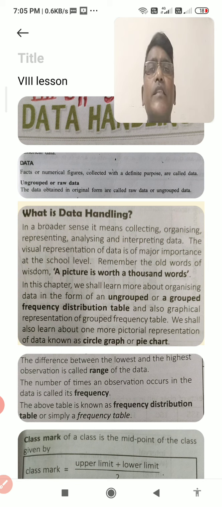Today I am going to explain chapter number 5, data handling. This is a known chapter to you and it came in the previous years also. We are going to learn this chapter deeply. So here, data handling. You need to know about the data first. The types of data are there, so one by one we are going to discuss. Here it is clearly given, I will clear the data to you.